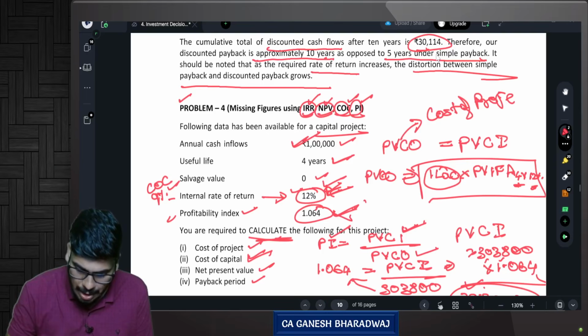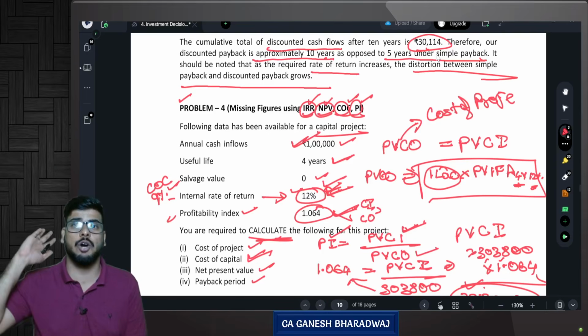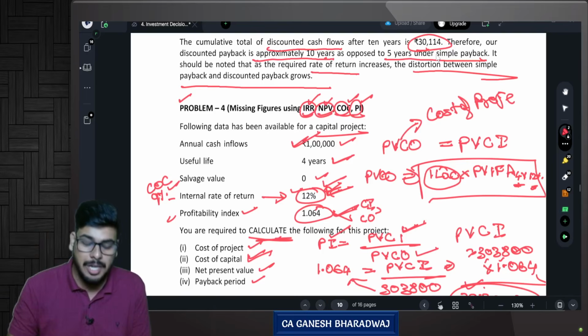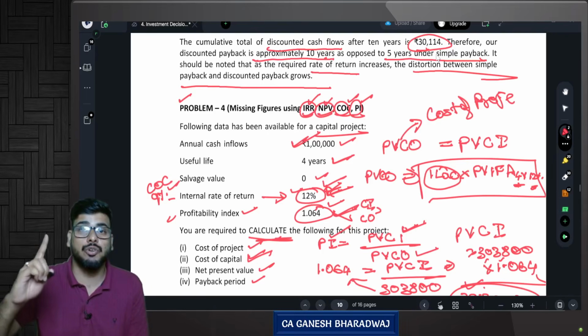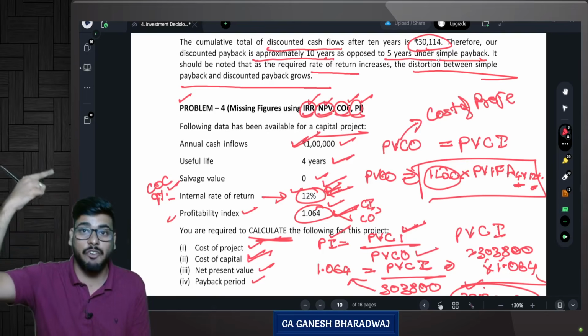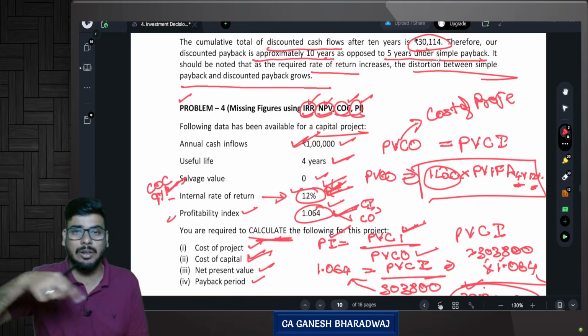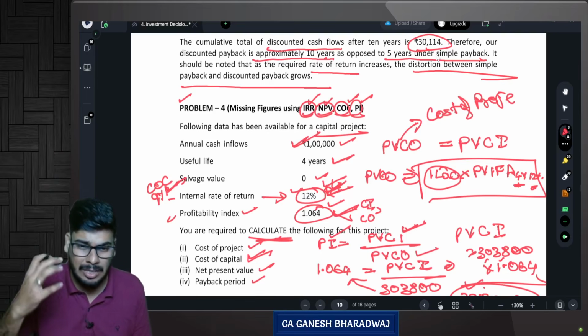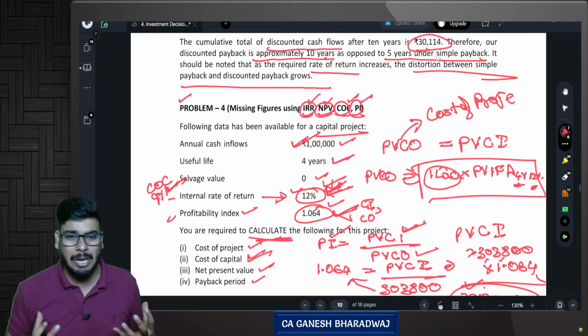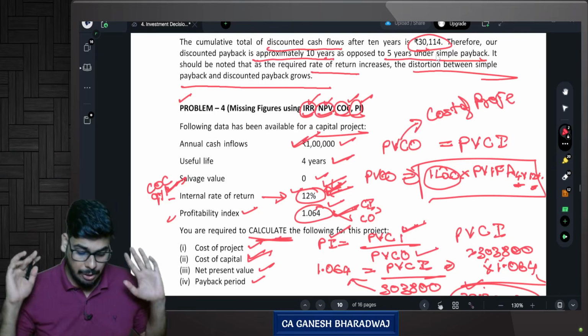Why greater than 1? Because the present value of cash inflow is greater than my present value of cash outflow. That is the reason why you are showing a profitability index of more than 1. Why is it more than 1? Because my IRR is greater than my cost of capital. Guys, are you able to connect the dots here? It's as simple as that. Simple finance, if you just know it logically, you will be able to apply it.